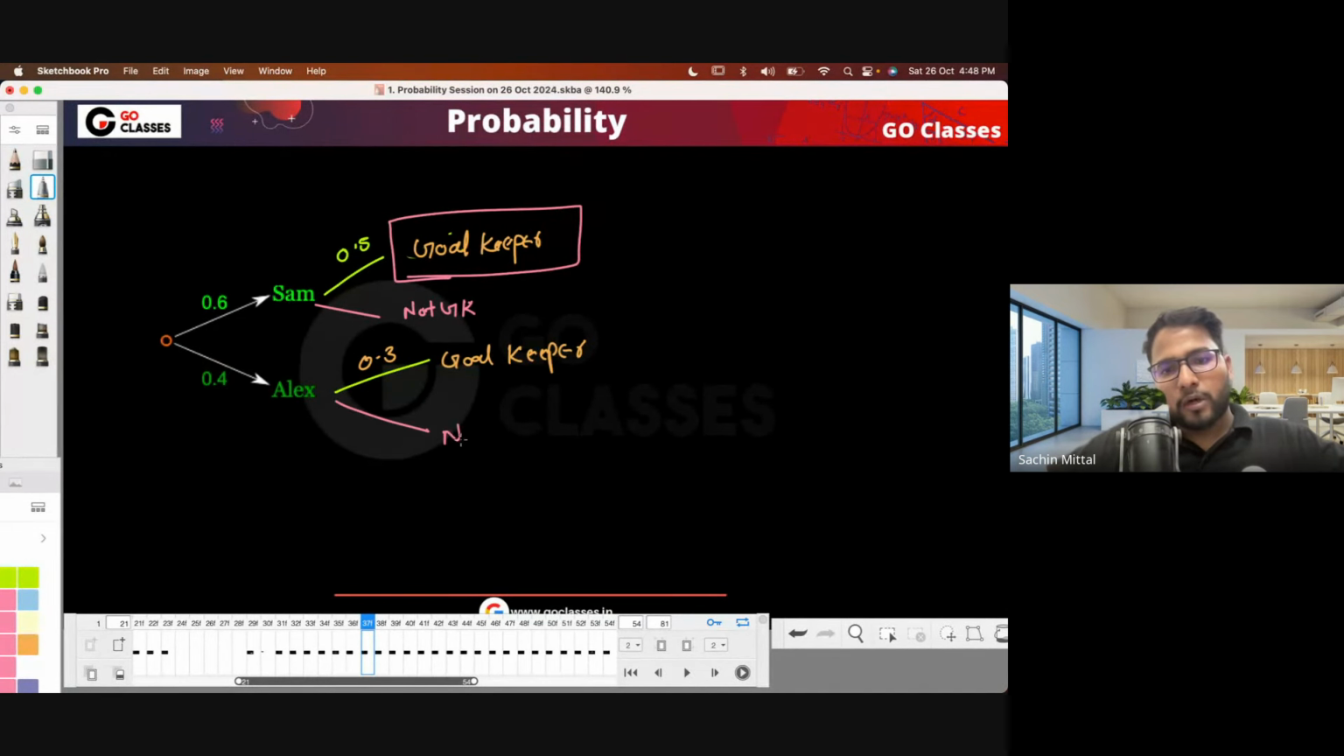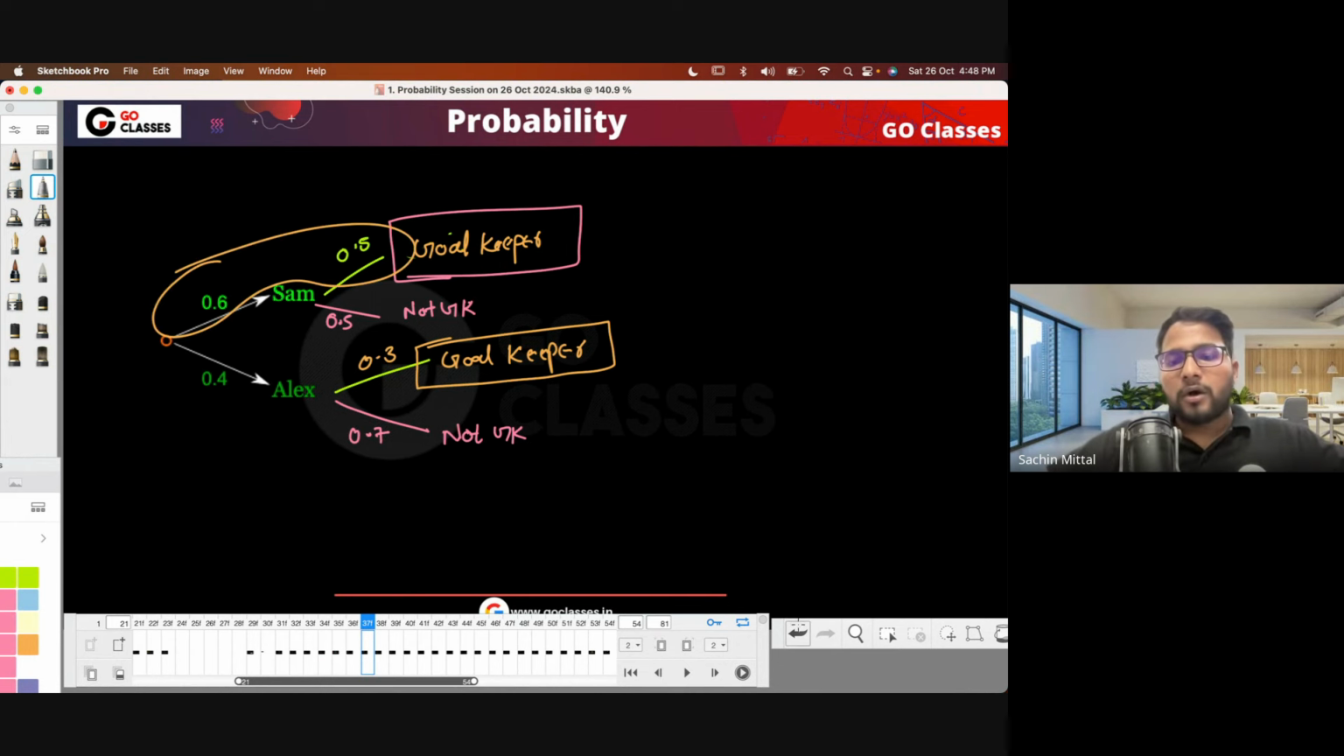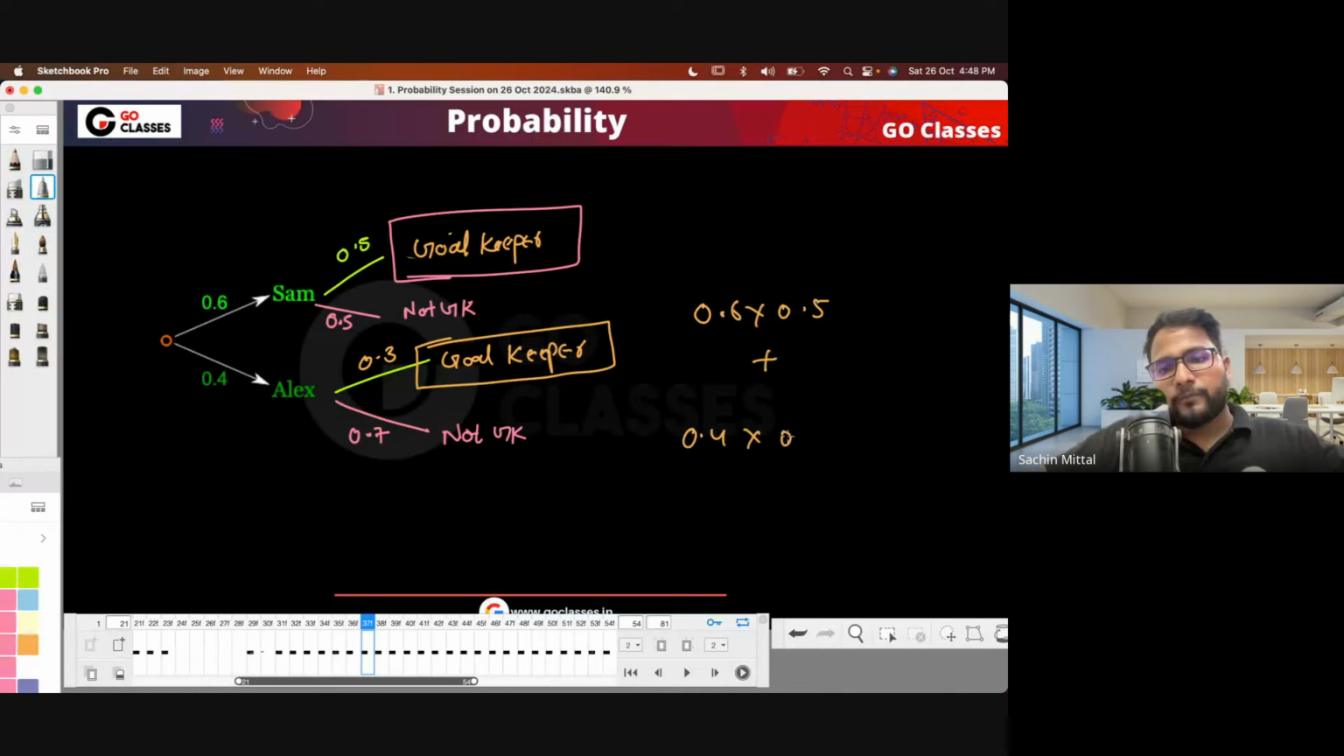Okay, not goalkeeper. Here you can say this is 0.7, this is 0.5. Now, what is the probability that you will be goalkeeper? So you can just select whatever the nodes are of your interest. These two nodes are of your interest. Then multiply all the probabilities till this node. So basically 0.6 into 0.5 plus 0.4 into 0.3. So what does this probability represent? This represents that you're a goalkeeper and Sam is a coach. This represents you're a goalkeeper and Alex is a coach.